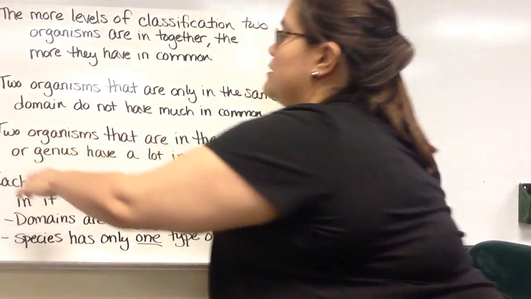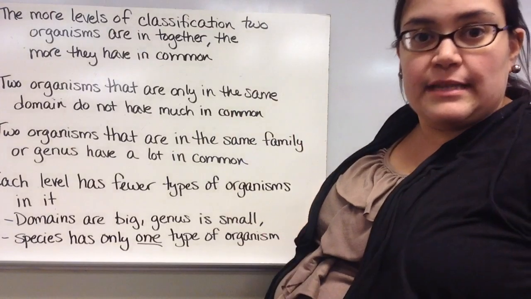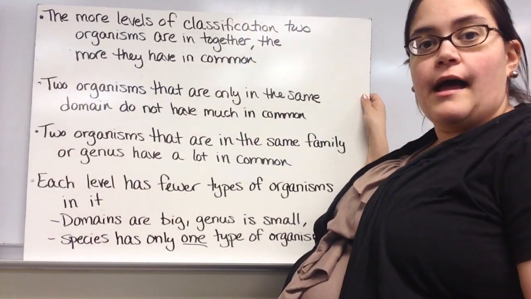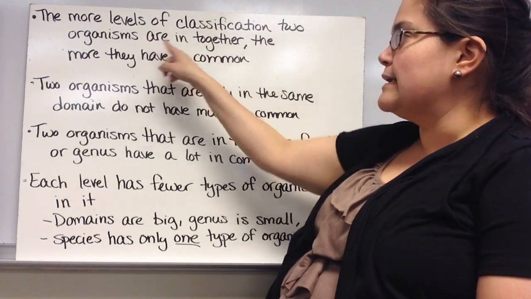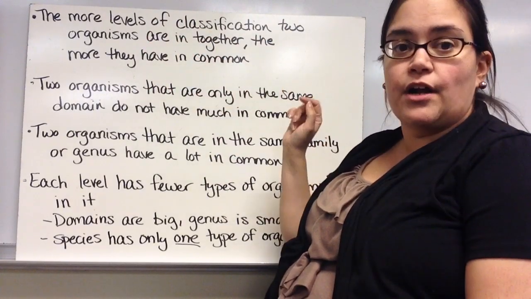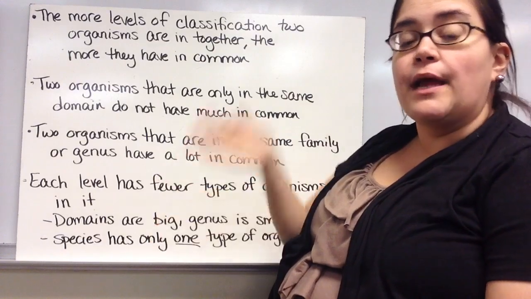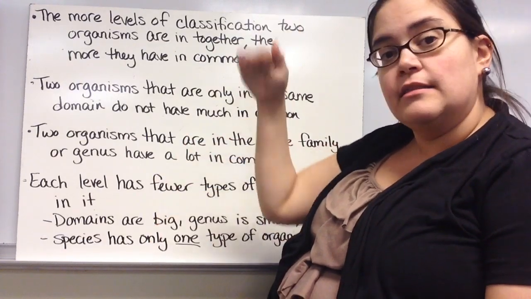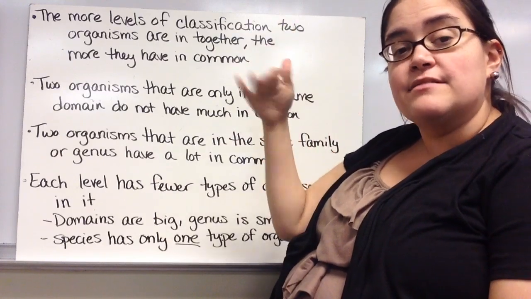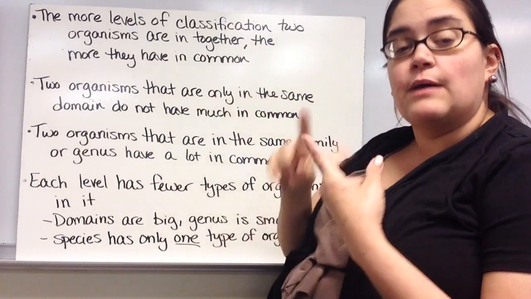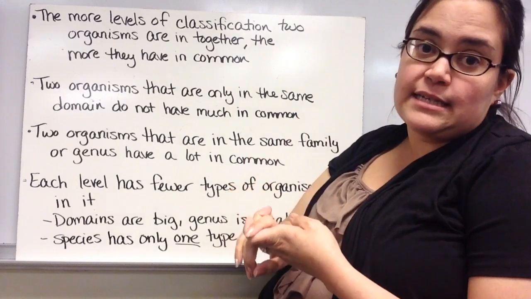Okay. I've already kind of covered some of this stuff, but I want to make sure that you get it all. The more levels of classification two organisms are in together, the more they have in common. So like with the emperor penguin, we went down the line and we were the same up until you got to class. And that means we have some things in common, like we're animals and we have backbones and we have a nucleus in our cells.